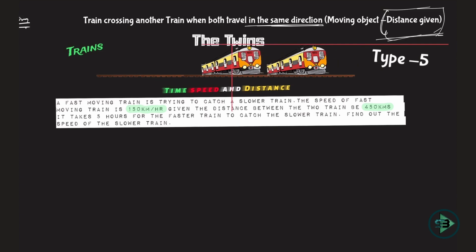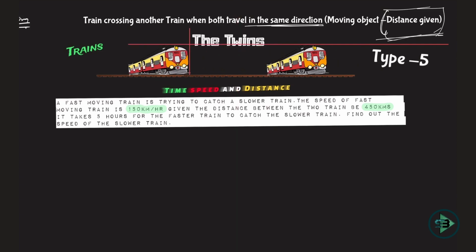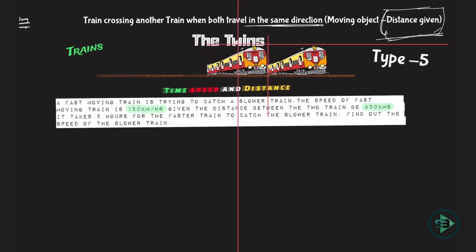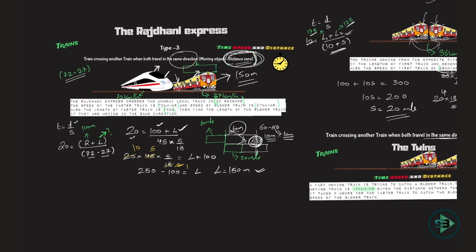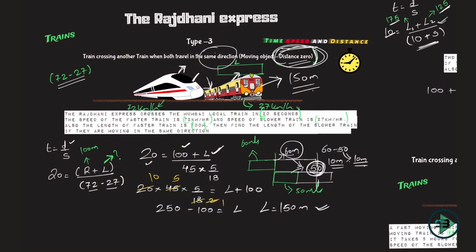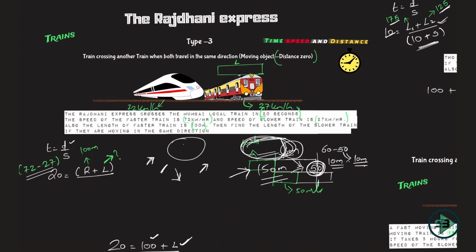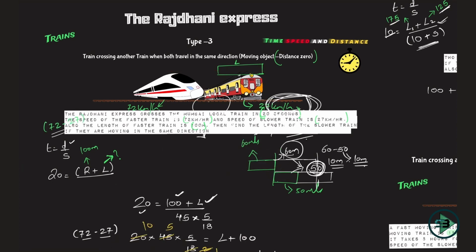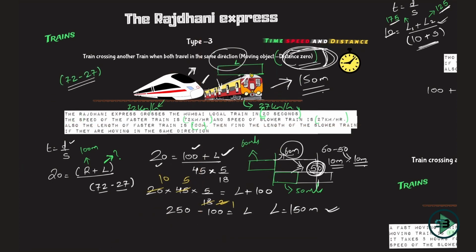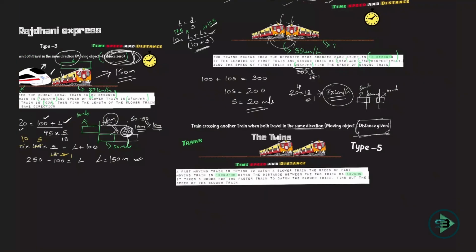That would be a crossover, right? But that is not the question here. When will this train just catch this train? It means you will have to come to type 3 and stop. Rajdhani Express just came, it was somewhere else, and it just caught it here, and this is where you have to stop thinking other than that.